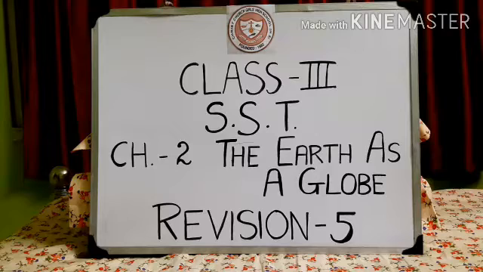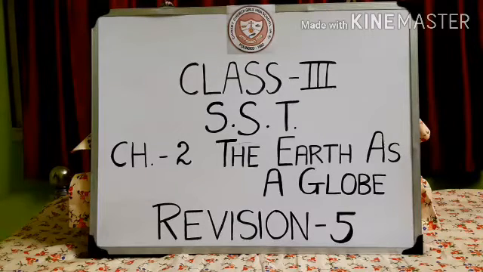First is the long type of question, which you will need to write in 2 to 3 sentences, okay, or 3 to 4 lines. And then we have short answer types, in which you have to write 1 to 2 sentences, okay, or 1 to 2 lines. And then we have objective type of questions, in which you need not write the answers in full sentences. You all can answer it in 1 or 2 words.